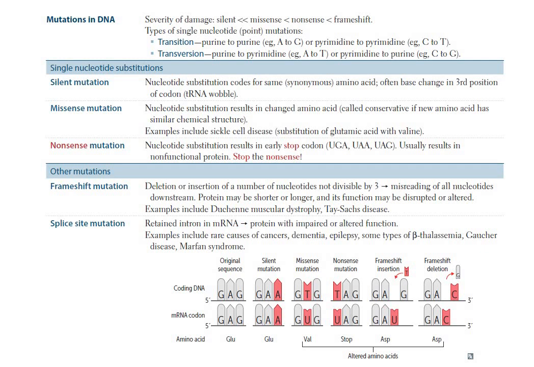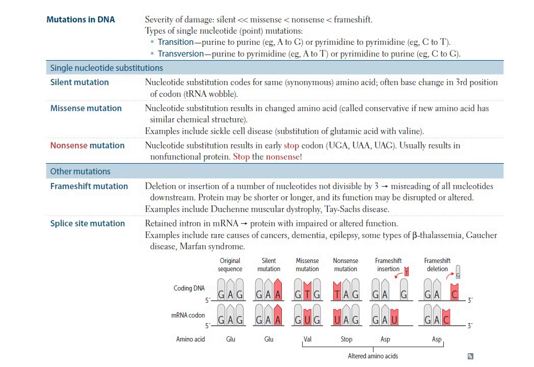The types of point mutations are transition and transversion, where point mutations are changes in a single nucleotide. Transition is the type of mutation in which there is a purine to purine or pyrimidine to pyrimidine exchange, and transversion is the type of mutation in which a purine is replaced by a pyrimidine or a pyrimidine is replaced by a purine.